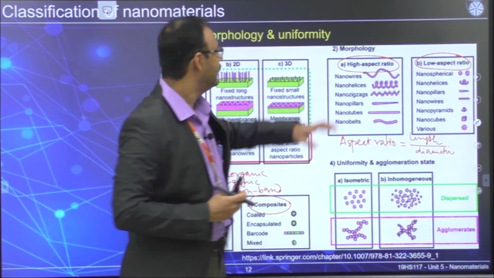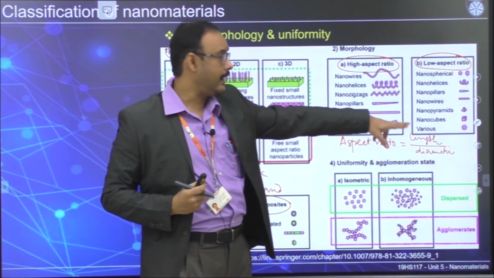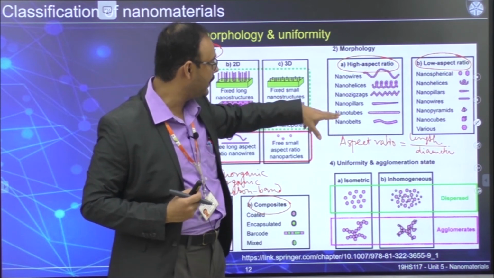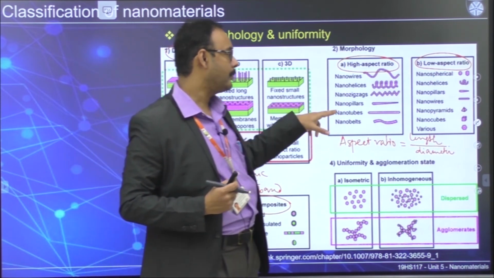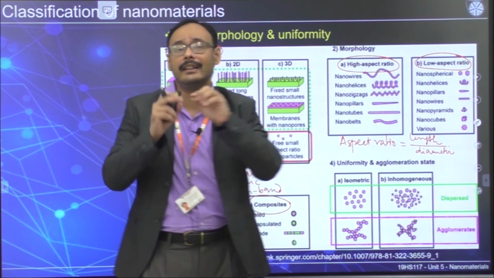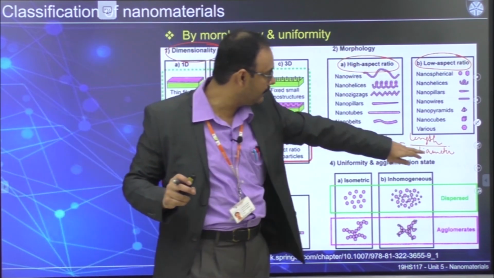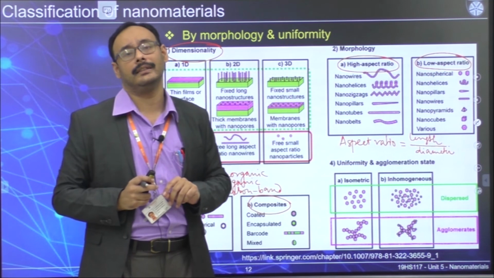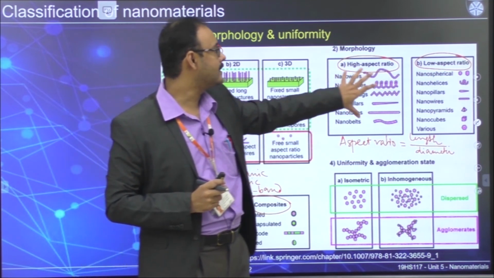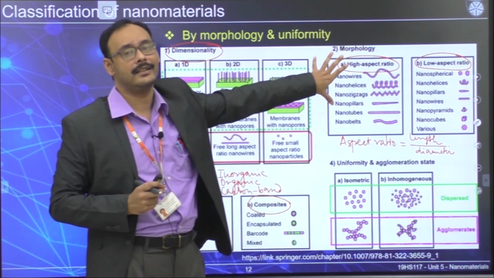So in this case, for nanowire, length is much higher. For one-dimensional things, nanopillars, nanotubes, nanobelts, in all the cases, lengths are very long. Lengths are much higher than the diameter or the breadth. Right? So in that case, this has got high aspect ratio.